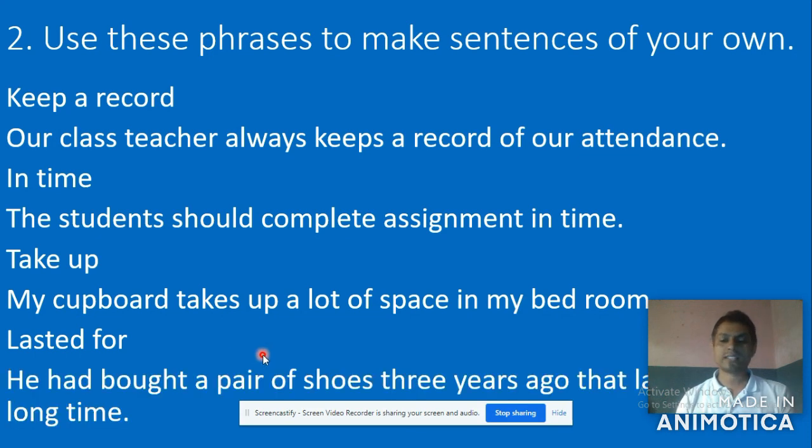Lasted means durable. He had bought a pair of shoes three years ago that lasted for a long time. Actually, this is the meaning given, and this is the sentence on the basis of this context or meaning.